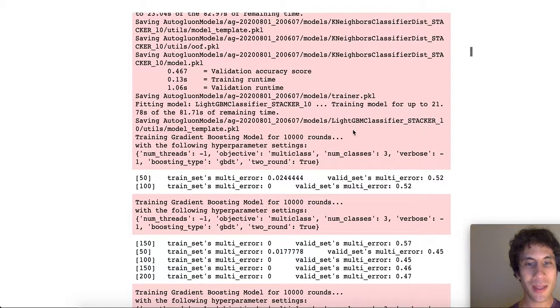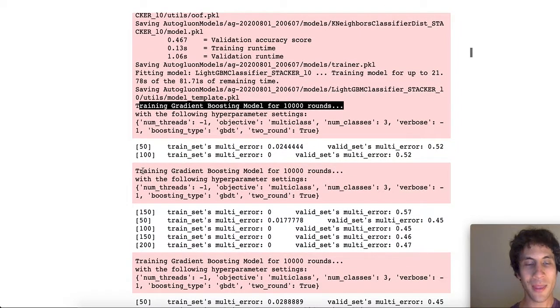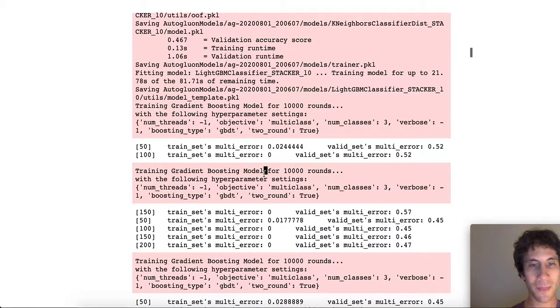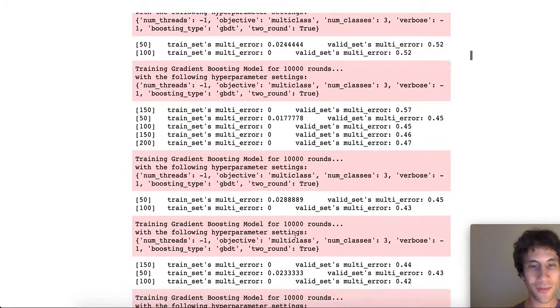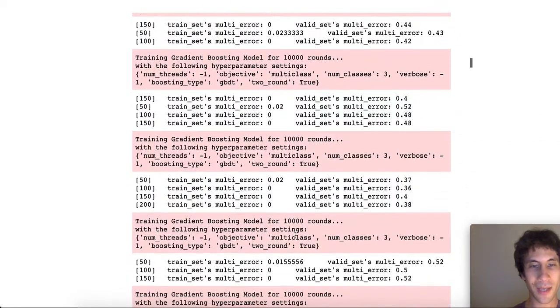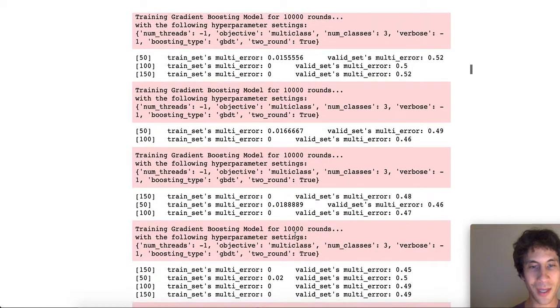And here we see the difference is we're not just training one LightGBM model, we're actually training multiple LightGBM models, even at the 0th stack layer, because we're using 10 folds of bagging here. So here's the first training run of a LightGBM model. Then we have the second fold of bagging with a different training validation set here. Then the third fold, fourth fold, fifth fold, sixth fold, seventh fold, eighth fold, ninth fold, 10th fold.